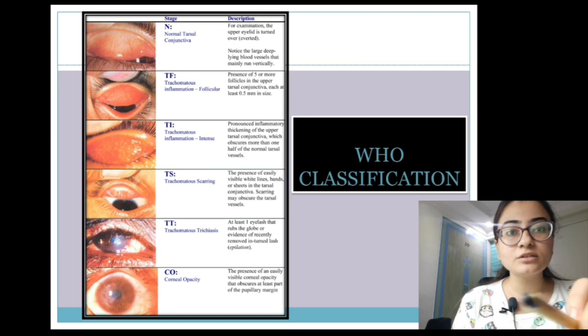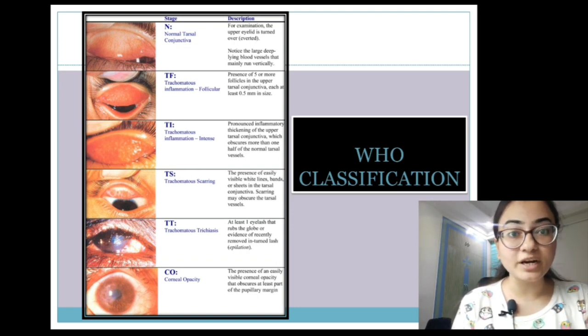So the first one is a normal conjunctiva. In the second one you can see the inflammation, you can see the redness, and the follicles are not very clearly visible, but you can see some follicles, the yellowish color of the follicles. Then in the third one the follicles are visible, and along with it the papillae are also visible.